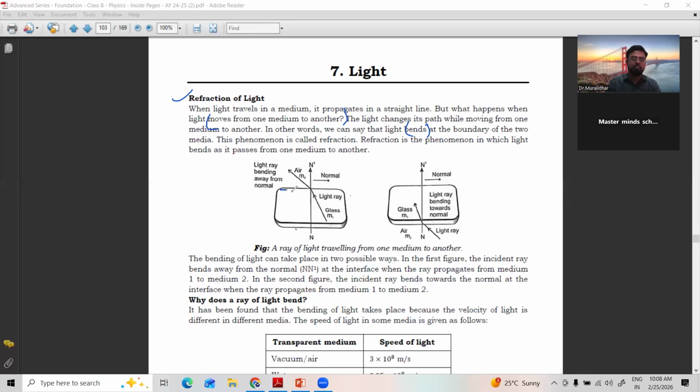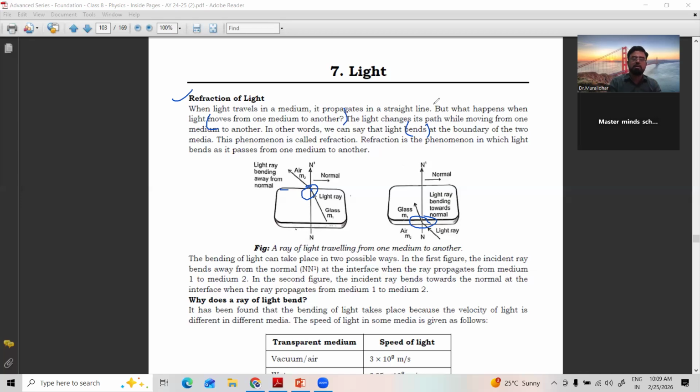Suppose this is one medium and this is the other medium, air and water. We are making the light incident. After touching here, what happened? It will bend, you can see the bending here. On the surface of the boundary, suppose I kept a hand like this. From air, light is passing to my hand, for example. Here the surface is the boundary between the two mediums. At that point, you can see the bending clearly.